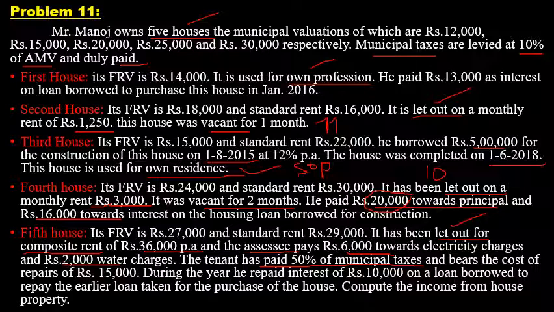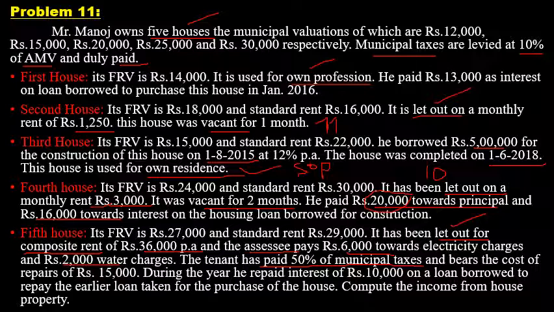See, in the first para, it has been given that municipal taxes are levied at 10% of annual municipal value and duly paid. In case of the fifth house, the municipal tax has been paid by the owner as well as the tenant. 50% of the municipal tax has been paid by the owner and 50% by the tenant.